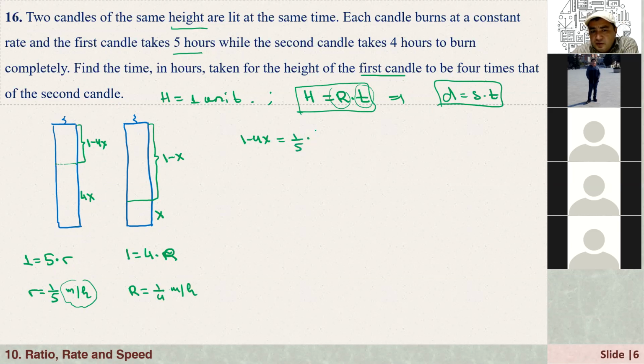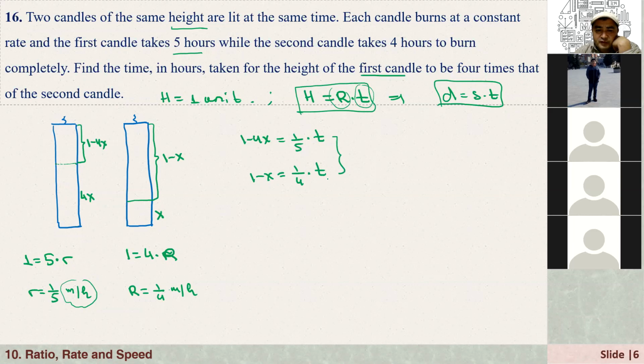And how long did it burn? For T hours. And how about the second one? The burned part is 1 minus x. And what is the burning rate? That is 1 over 4. How long did it burn? Also T, because they are burning for the same amount of time. That's it. Now from here, we need to find the time.